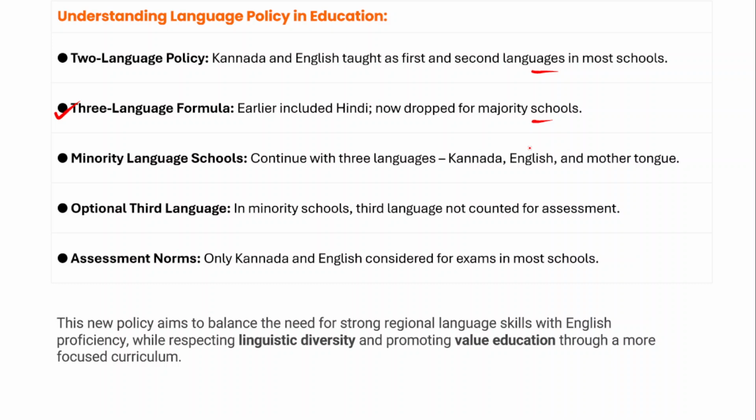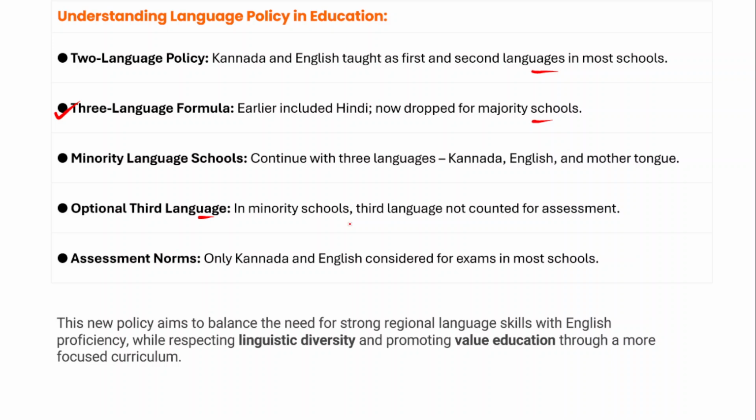There are certain minority language schools also, they continue with Kannada, English and their mother tongue. A mother tongue might be Telugu, Malayalam, Tamil, Urdu. And in fact, there is an optional third language for the minority educational institutions, and it will not be counted for the assessment of the students.